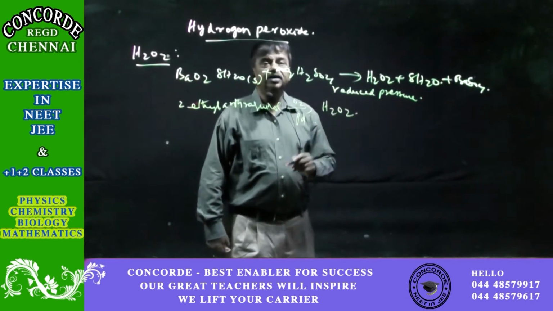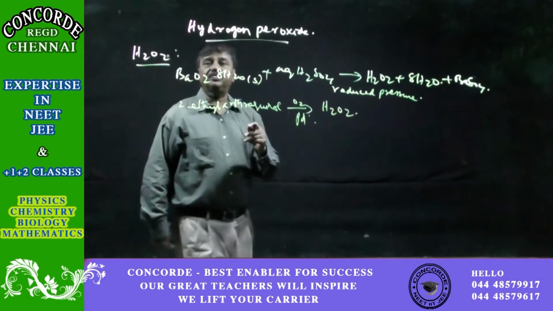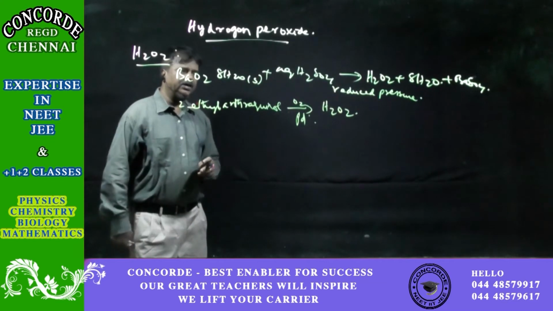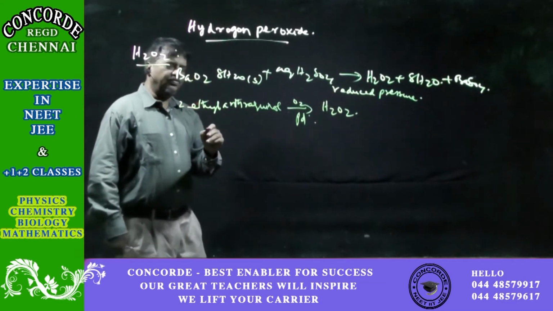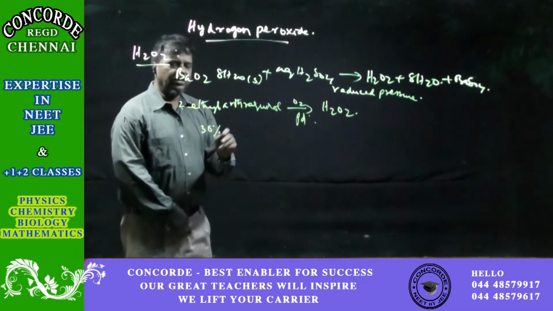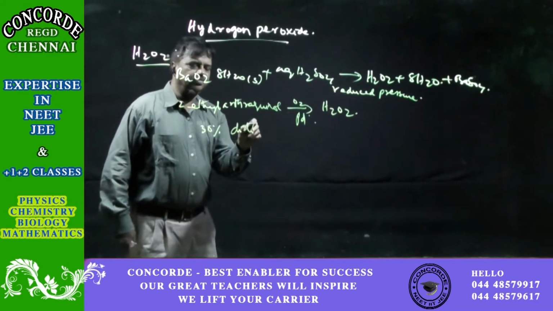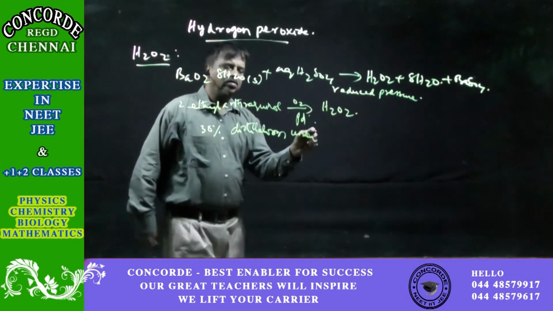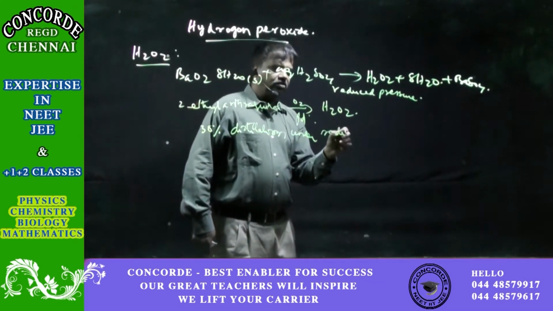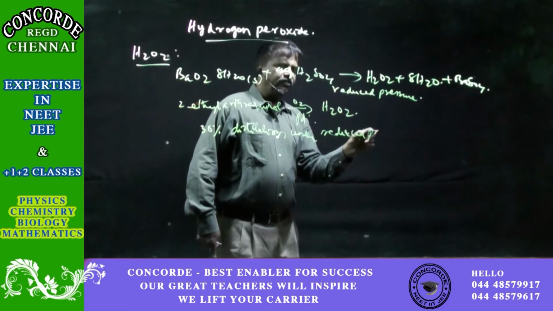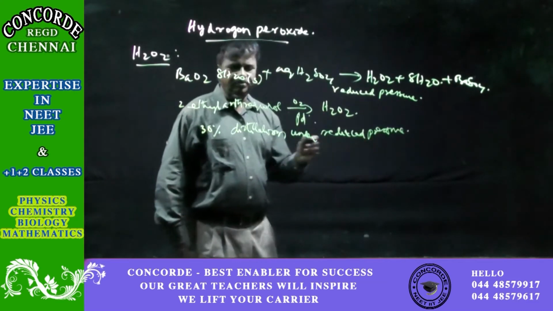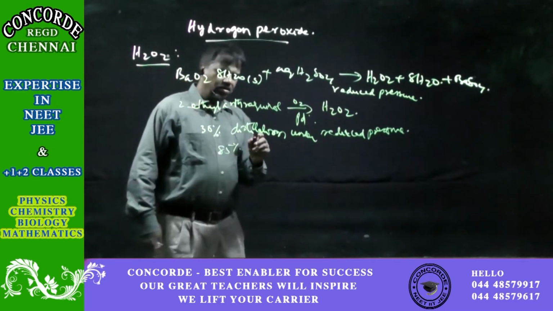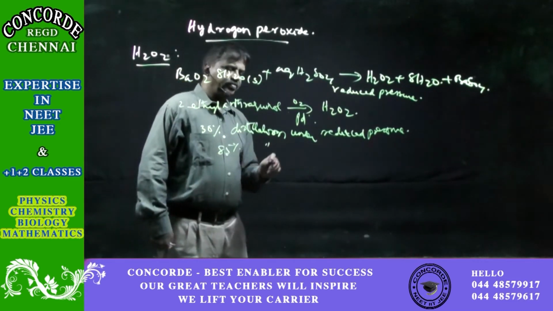The hydrogen peroxide obtained is of very low purity, just 1%. It is further purified to 30% by distillation under reduced pressure, and further up to 85% by distillation at low pressure.